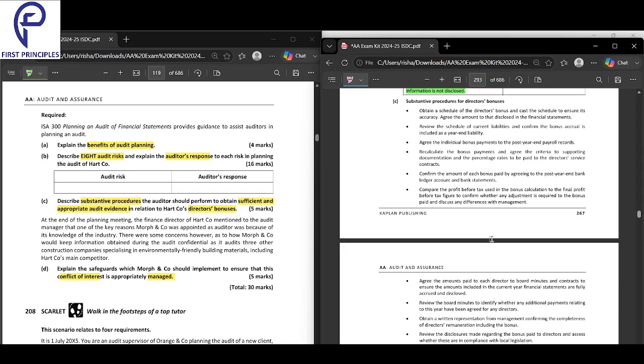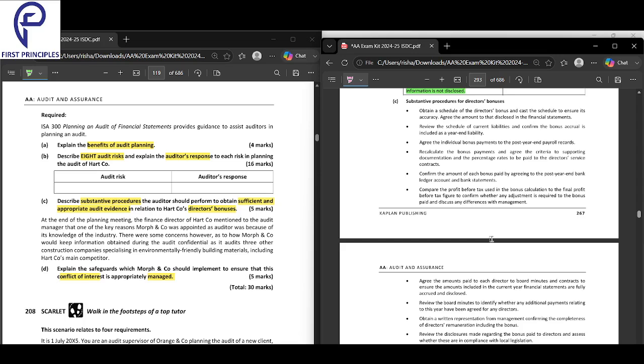Always break it down into action, source, and purpose, and you'll see how easily you will understand substantive procedures. So that is the trick. Action, source, purpose, or objective.